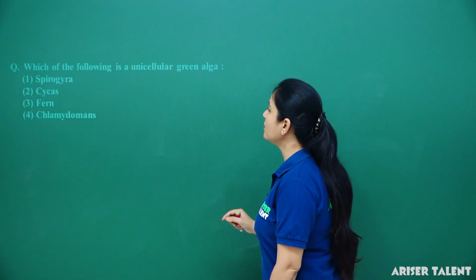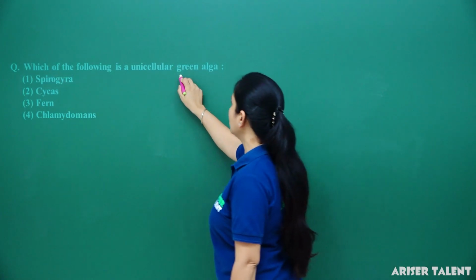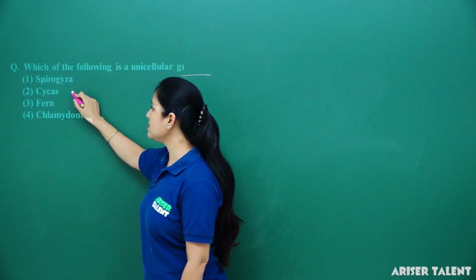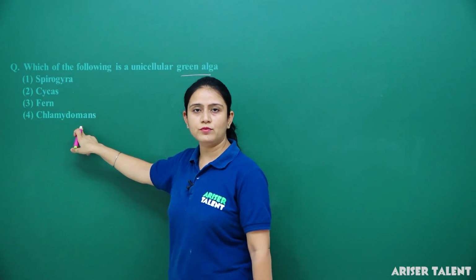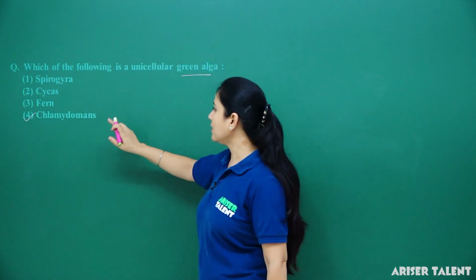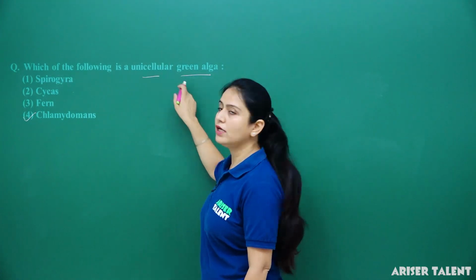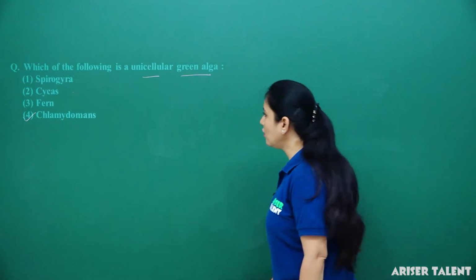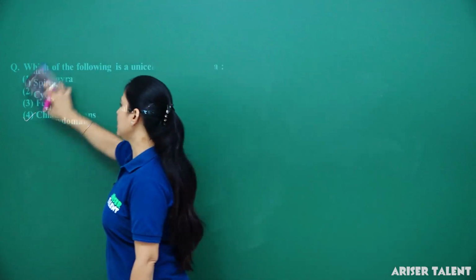Next is, which of the following is a unicellular green alga? Spirogyra, Cycas, Swan or Chlamydomonas. So we have already studied it in the chapter that Chlamydomonas are unicellular green alga. Okay, option 4 is the correct answer here.